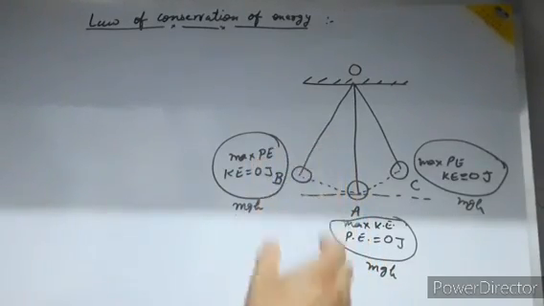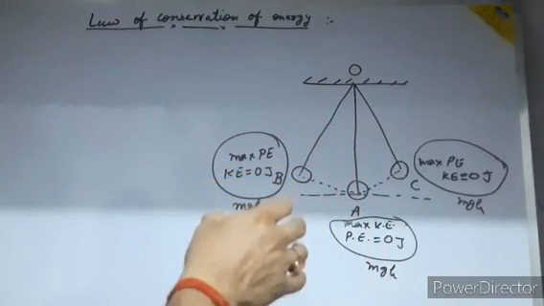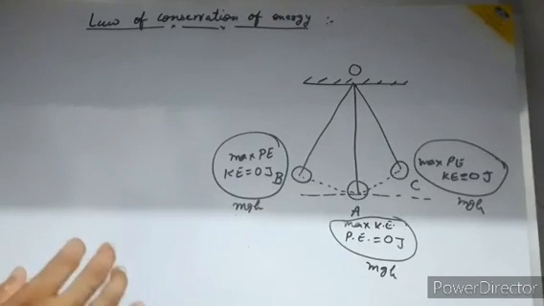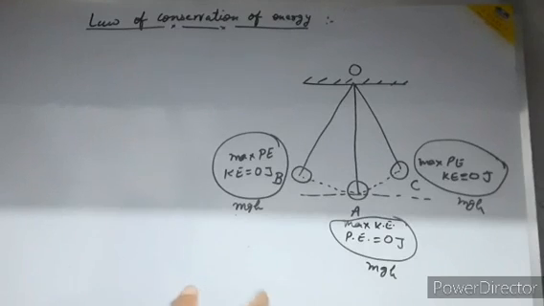The rebound height keeps decreasing, and after a certain interval of time it comes to rest. A part of its energy is changed into heat and sound energy in every rebound, and ultimately the body comes to rest, and there is no further rebound.